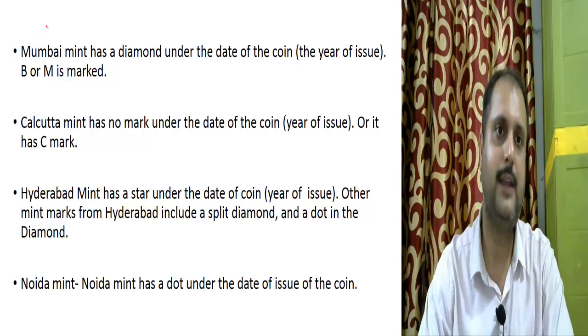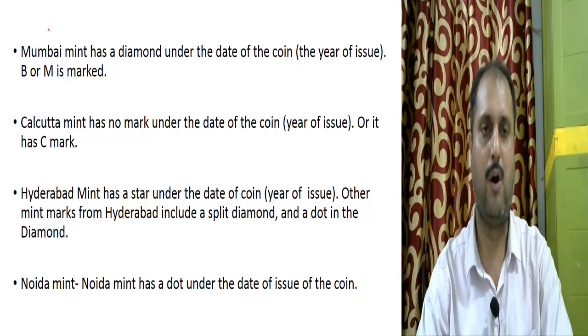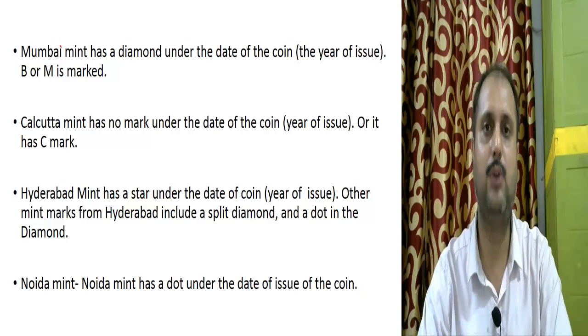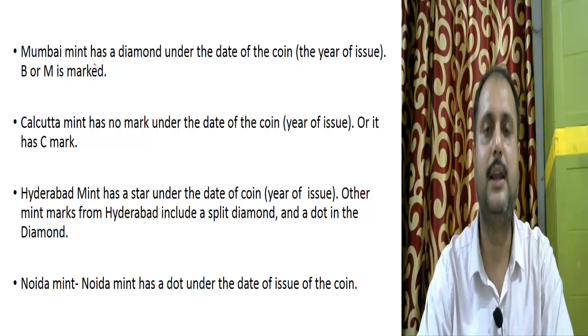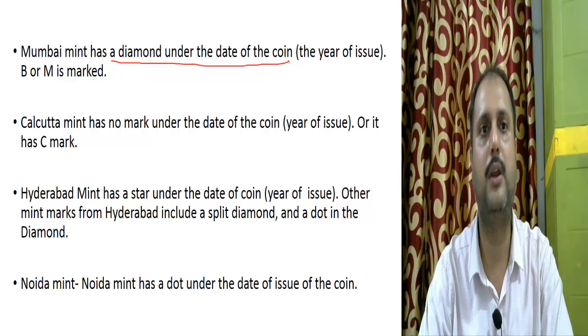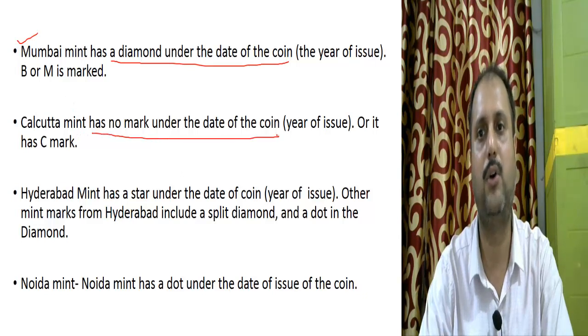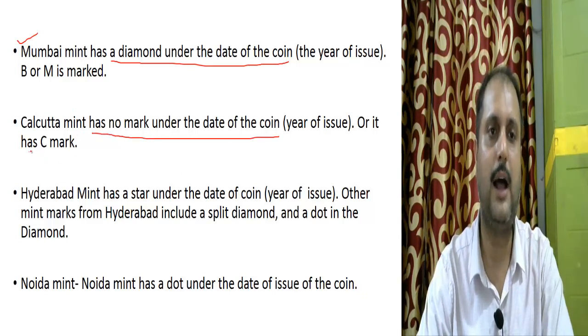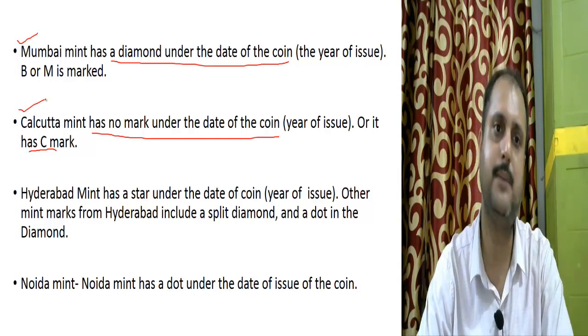Now, how to understand that this coin is minted in Kolkata, this coin is minted in Hyderabad or Noida? We have a sign on every coin. If you see it carefully, on every coin there is a sign. If it has a single diamond under the date of the coin, it means that this coin is minted in Mumbai. Now, if a coin has no mark under the date of the coin, or a C mark, either it will be no mark or the mark will be C, that means it has been minted in the Calcutta mint.